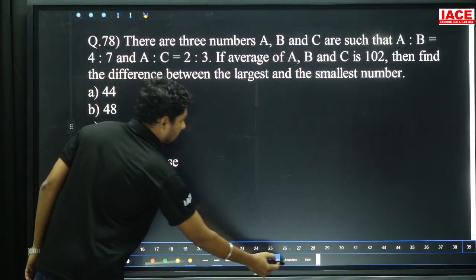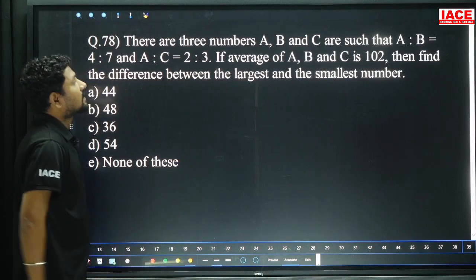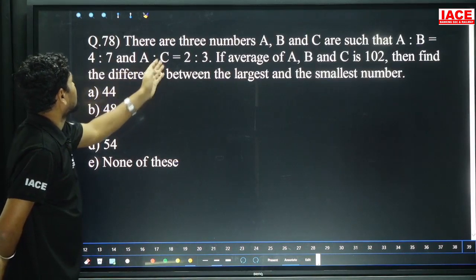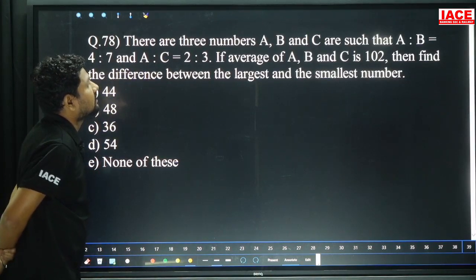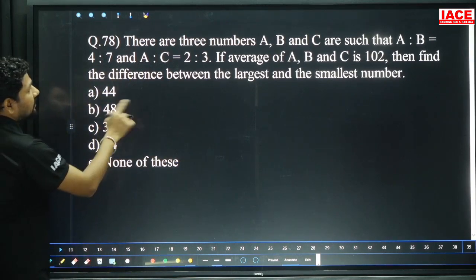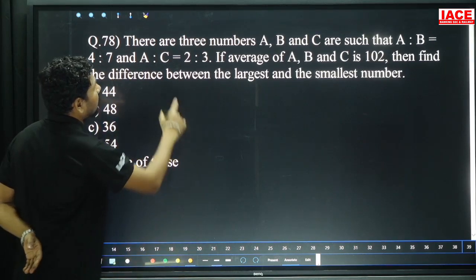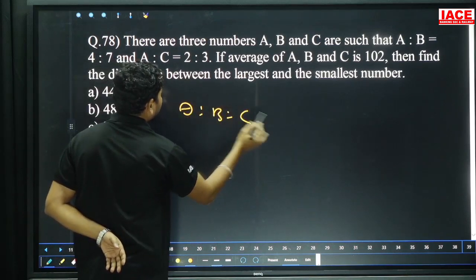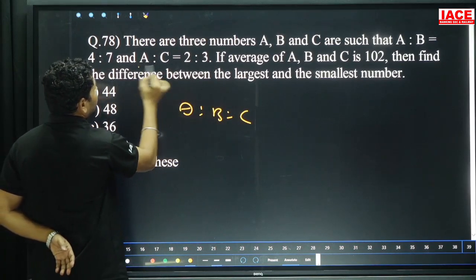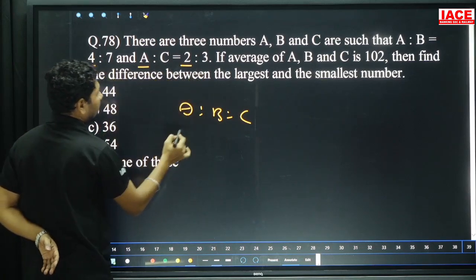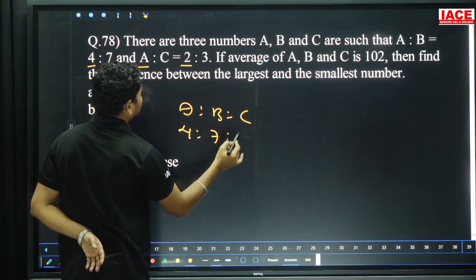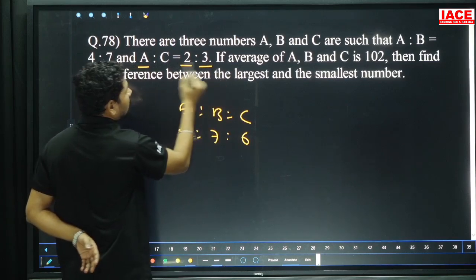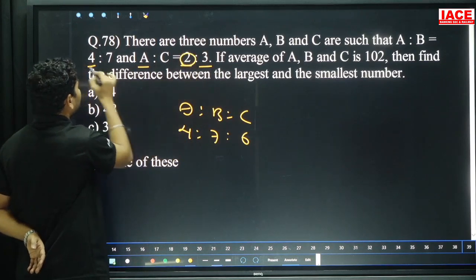Next, there are 3 numbers A, B, C such that A is to B is 4:7, A is to C is 2:3. If the average of A, B, C is 102, then find the difference between the largest and smallest number. There are 3 numbers A, B, C. Look here, the common point is A. A has 2 parts here, and here A has 4 parts. 4:7 is to 6. Here 2 and 3 are both multiplied by 2. Now the A value is becoming equal.